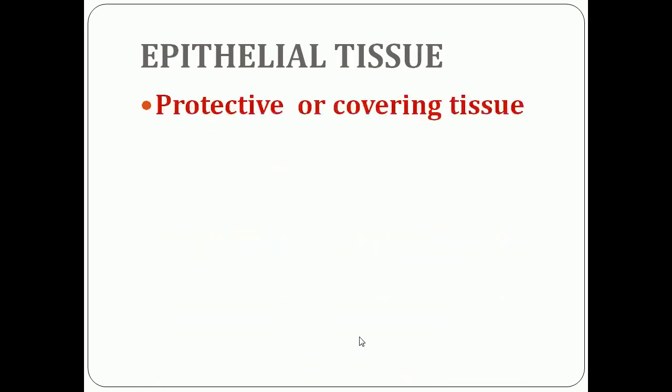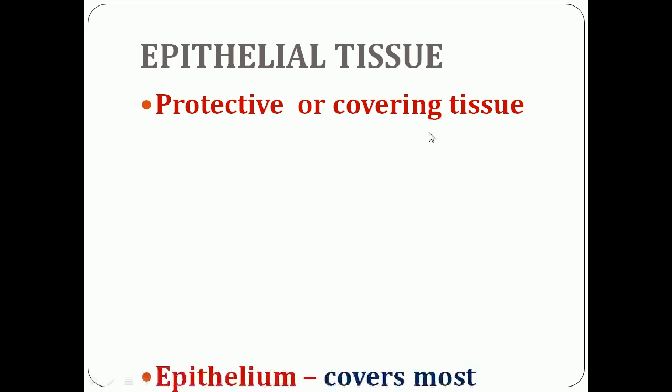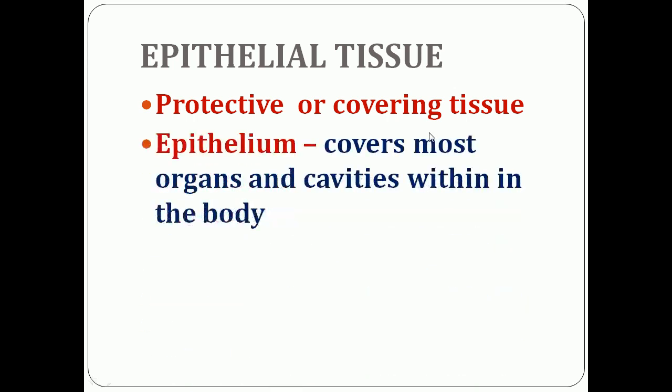So what is meant by epithelial tissue? It is a protective or covering tissue. Epithelial tissues are covering or protective tissue in the animal body. Epithelium covers most organs and cavities within the body, so it is called protecting or covering tissue.